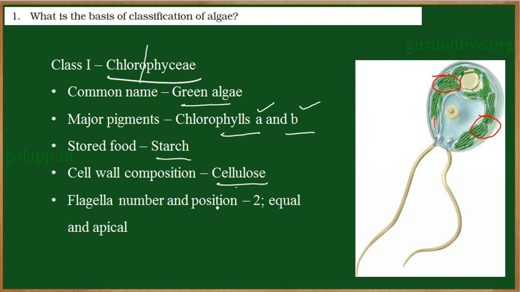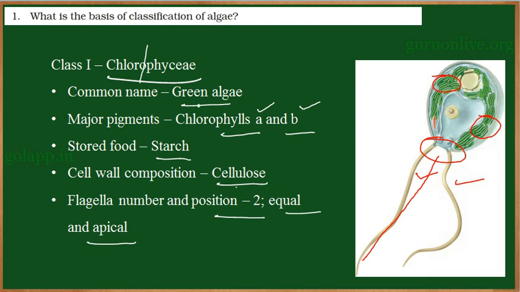The flagella number and position. So here we can see there are two flagella. They are present in the tip. So they are two and they are of equal length and its place is apical. So the flagella number will be 2. They are of equal length and apical in position. So these are the characteristics of chlorophyceae.